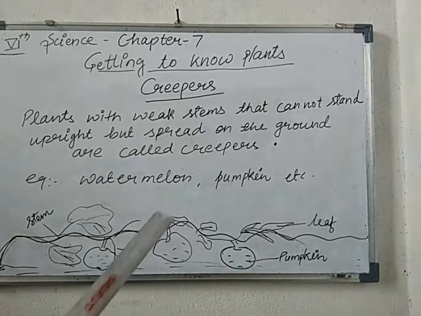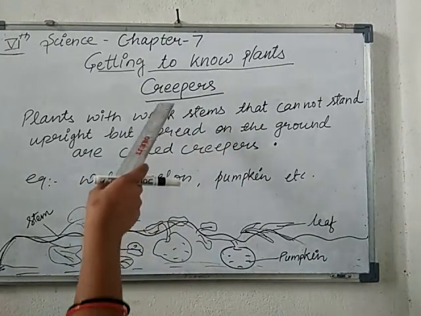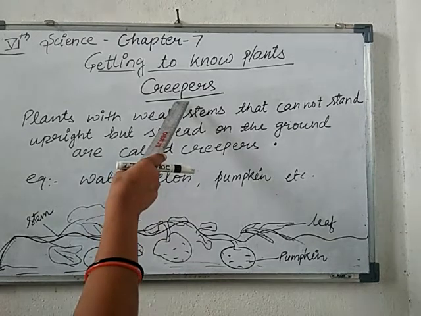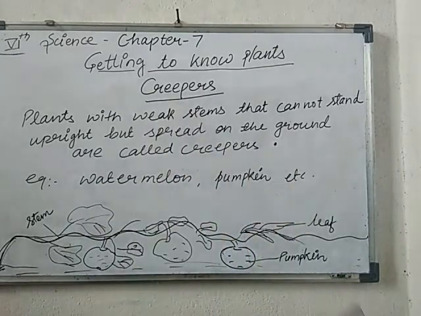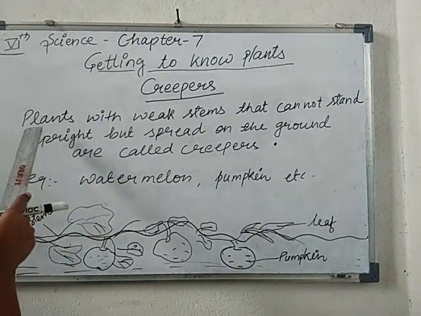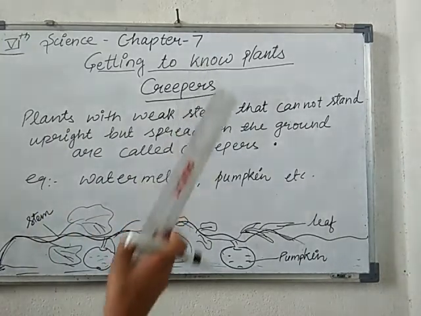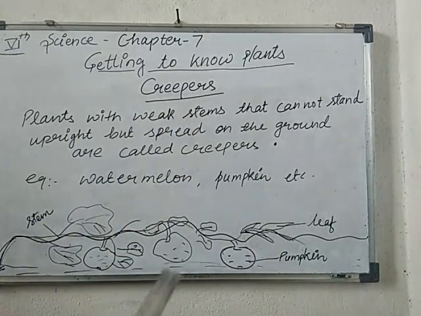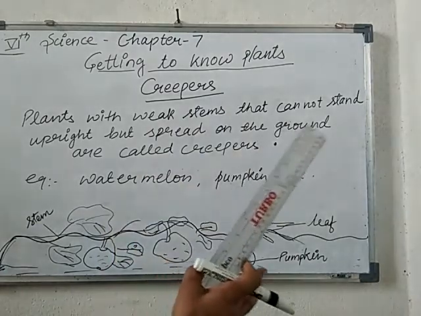There are some plants like creepers as well as climbers. Let us discuss what we mean by creepers. What are creeper plants? Creepers means from the ground they can creep easily. Now look here, plants with weak stems. Creepers have very weak stems. They are not able to stand upright like you and most of the plants, because they have very weak stems.